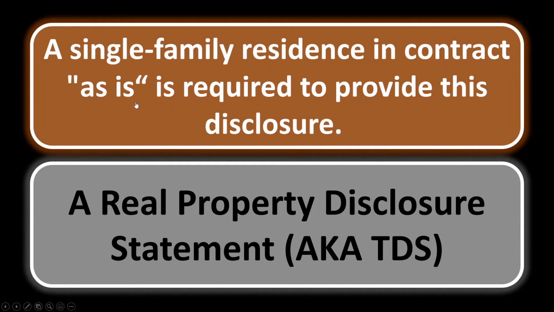Even if the property is as is, where the seller is saying I'm not going to do any work, if it's a single-family residence and the seller does not fall under the exemptions, for instance a foreclosure, the seller must provide the TDS. There are many other exemptions, but foreclosure is the most important one you need to know for the state exam.